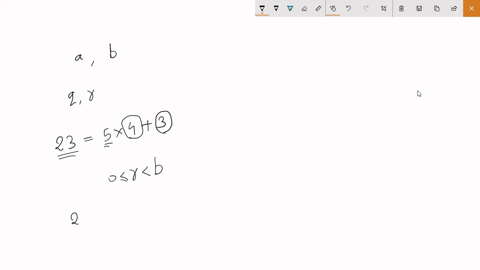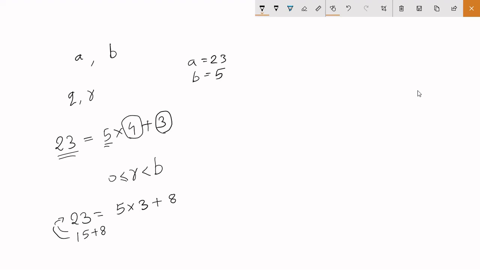Let me give you an example. A is 23 and b is 5. Then you will have 23 is equal to 5 into 3 plus 8. 15 plus 8 is 23, right? 15 plus 8 is equal to 23.